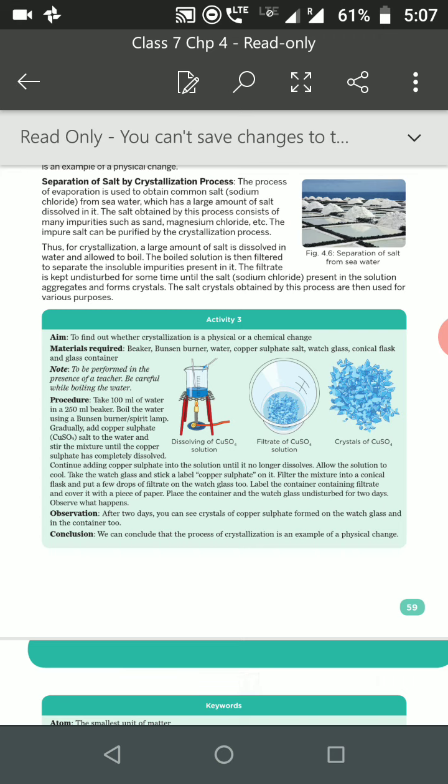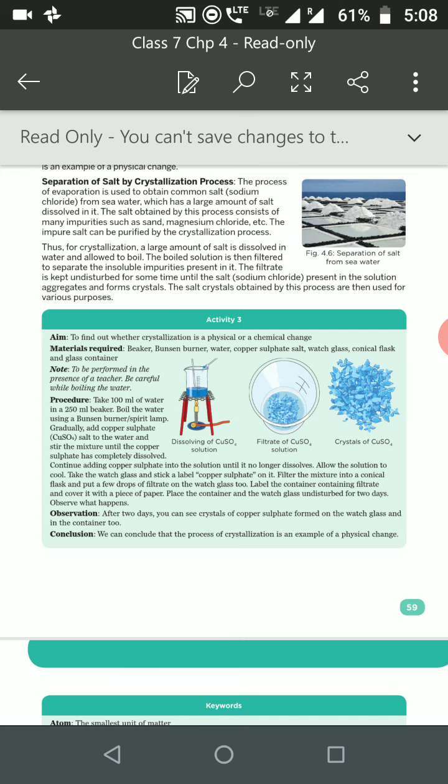You are not supposed to touch the filtrate for some time, until the salt, that is sodium chloride, present in it changes into crystals. The salt crystals obtained by this process are used for various other purposes. So in this way we can do crystallization.